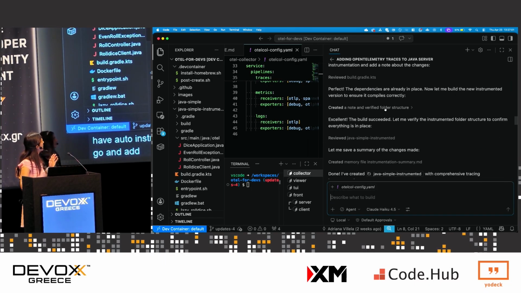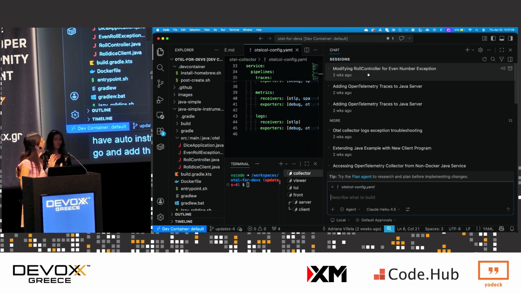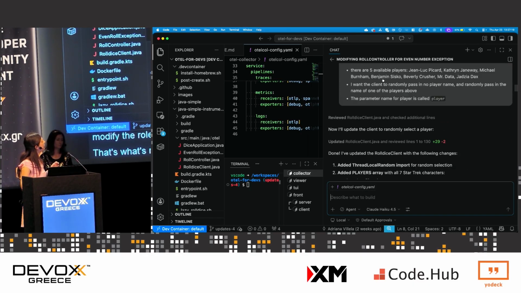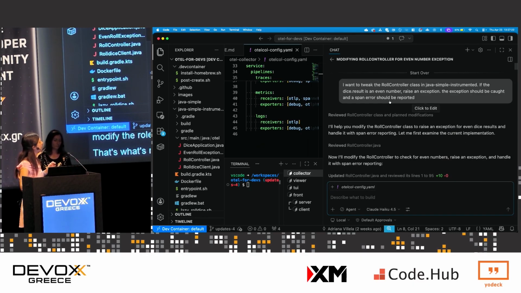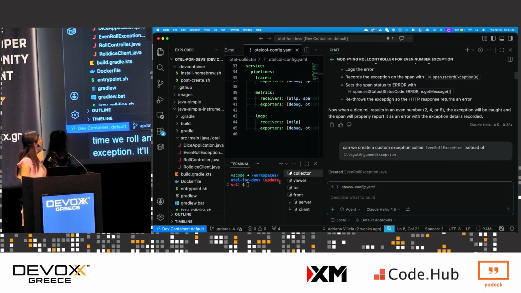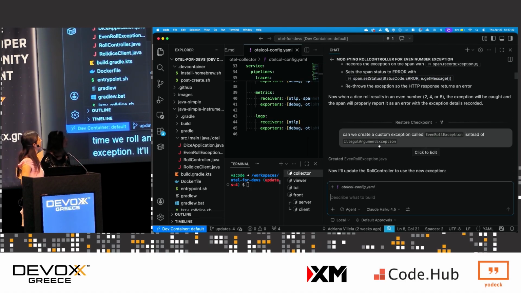And then later on, I said, you know what, I want to actually modify the role controller. That's what's responsible for rolling our die. I said, I would like it so that every time we roll an even number, I want to throw an exception. Great, so let's go and throw that exception. It gave me all the stuff. I said, great, do it. But what it did was create an illegal argument exception. I said, I want a little more specific exception, so create me an even role exception.